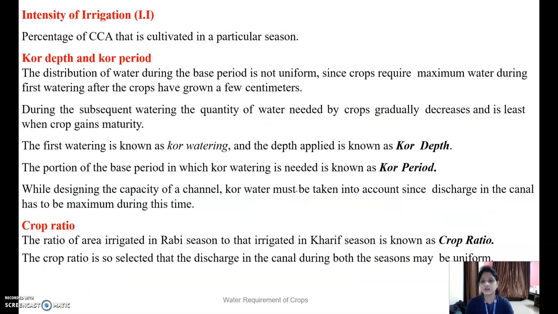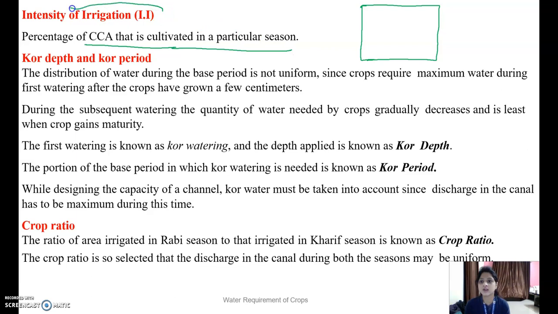Then the next part is the intensity of irrigation. Suppose this is one land, and in this land some part is to be irrigated and water is applied at that part. The percentage of CCA that is cultivated in a particular season is known as the intensity of irrigation. Then the next one is the core depth and core period.